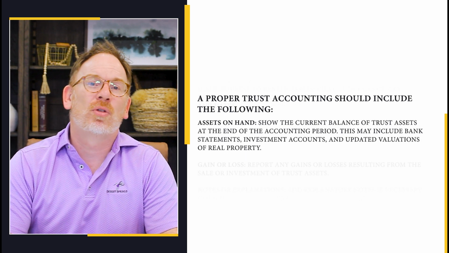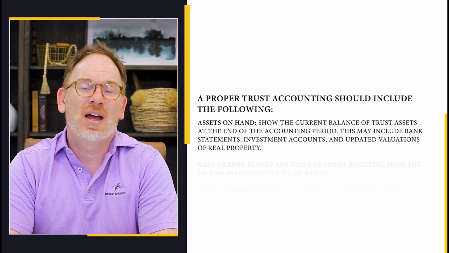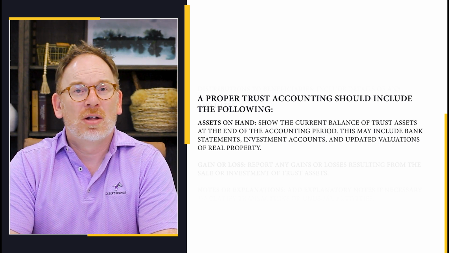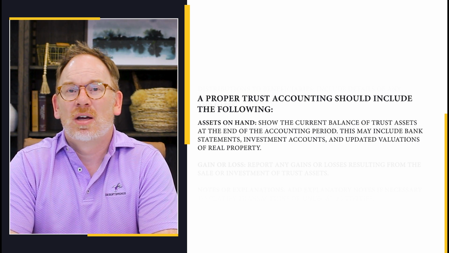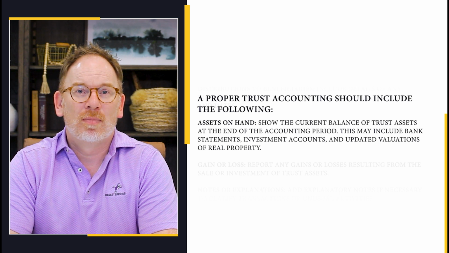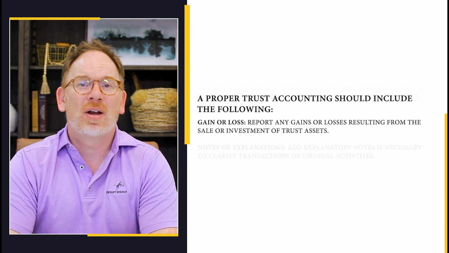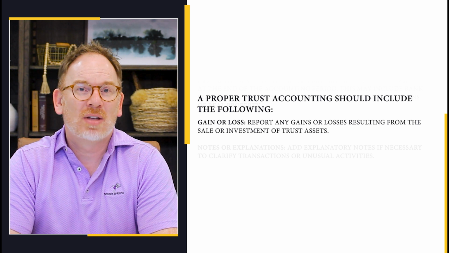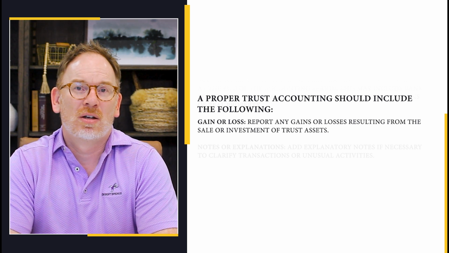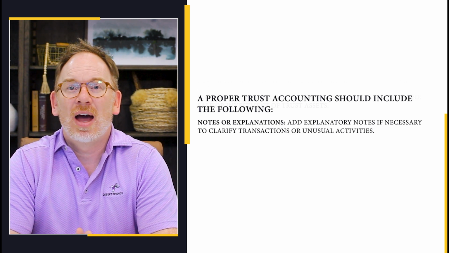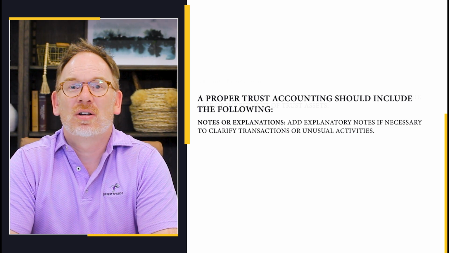Assets on hand. Show the current balance of the trust assets at the end of the accounting period. This may include bank statements, investment accounts, and updated valuations of real property. Gain or loss. Report any gains or losses resulting from the sale or investment of trust assets. Notes or explanations. Add explanatory notes if necessary to clarify transactions or unusual activities.